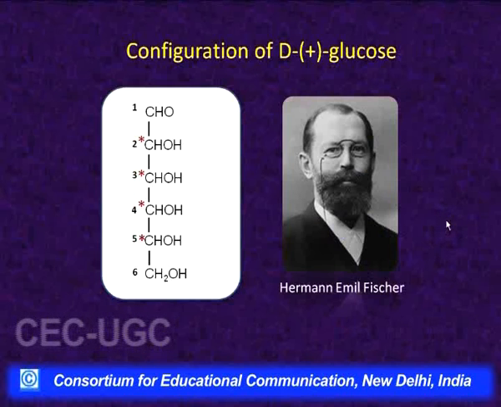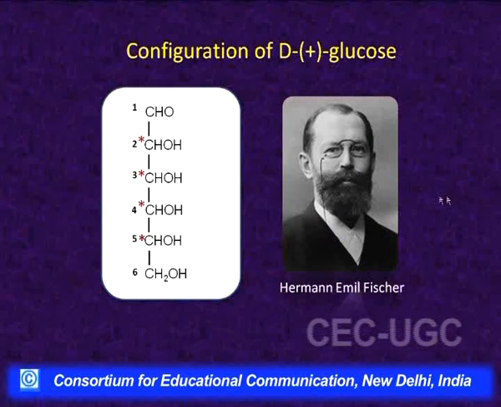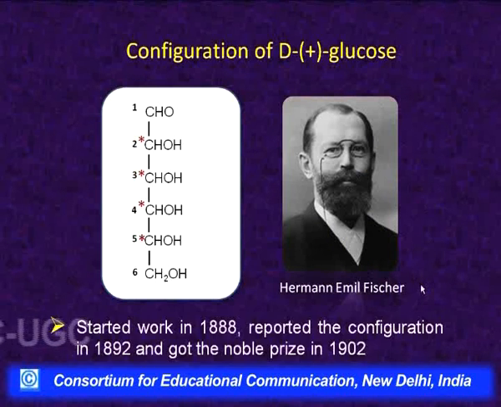and the work which I am going to discuss in the next 10 minutes by giving 4 or 5 reactions took Fischer 4 years. He started this work in 1888 and he reported the actual configuration for D plus glucose in 1892. You can understand the importance of this work at that time, that for this work he was awarded the Nobel Prize in 1902.